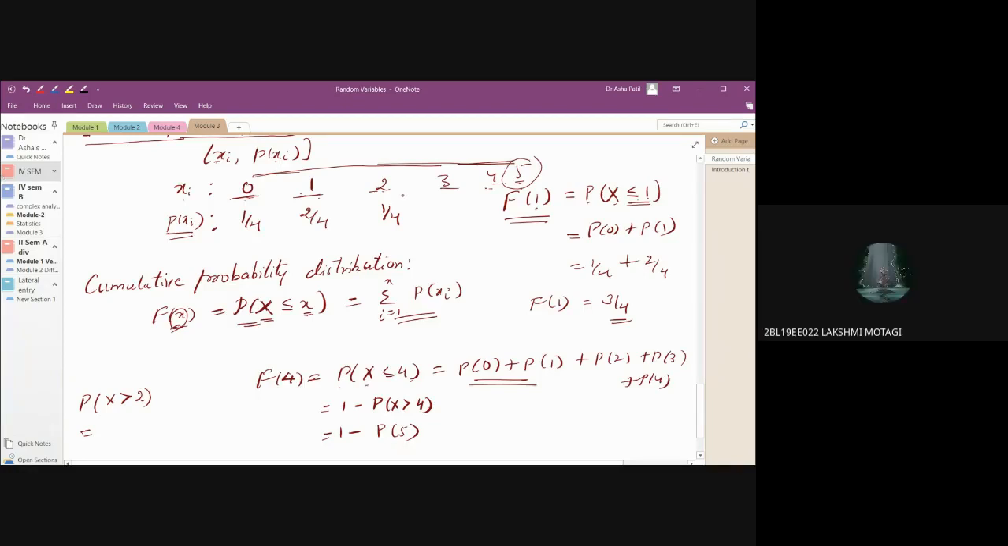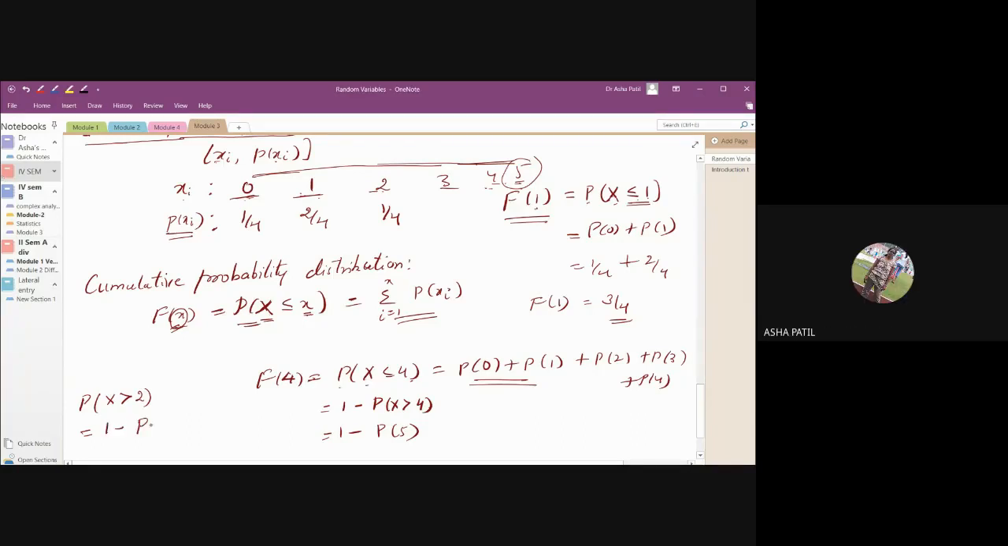3, 4, 5. Yes, you have to take 3, 4. If you put it in terms of 1 minus, how will you write? Probability of 0 and 1. 1 minus probability. No, tell me in terms of 1 minus. 1 minus, what will you write?